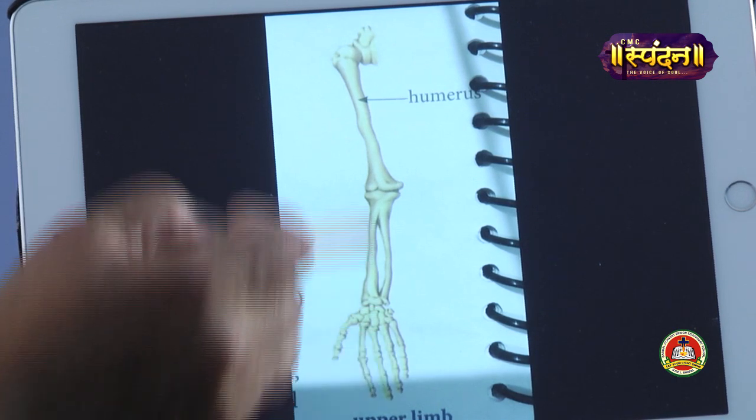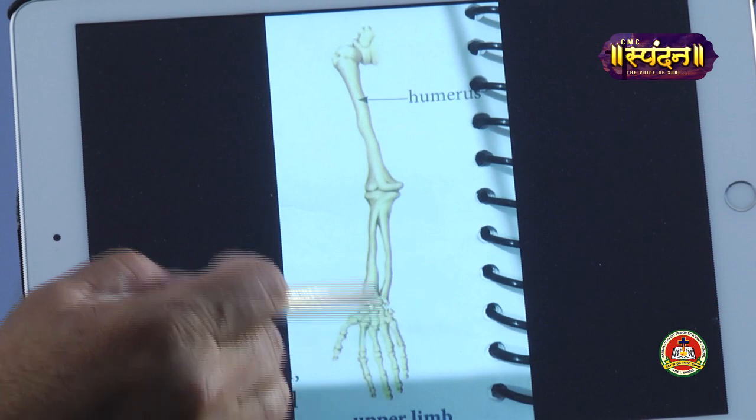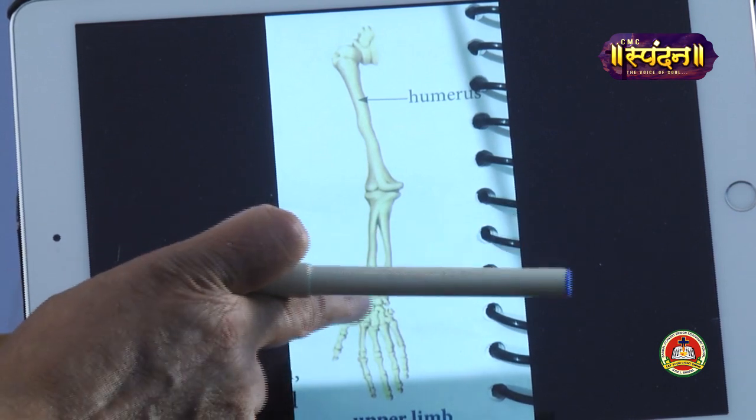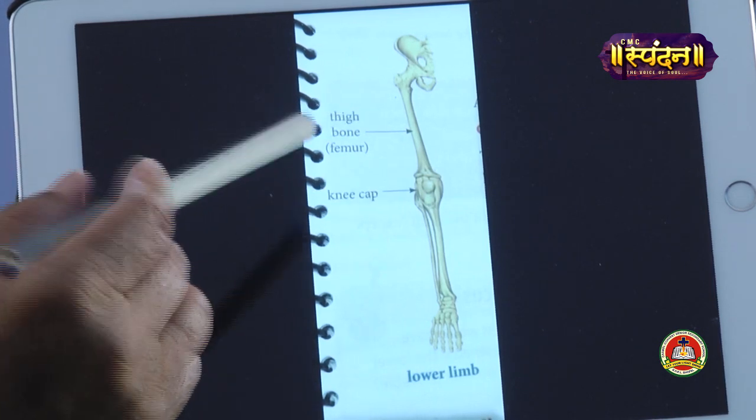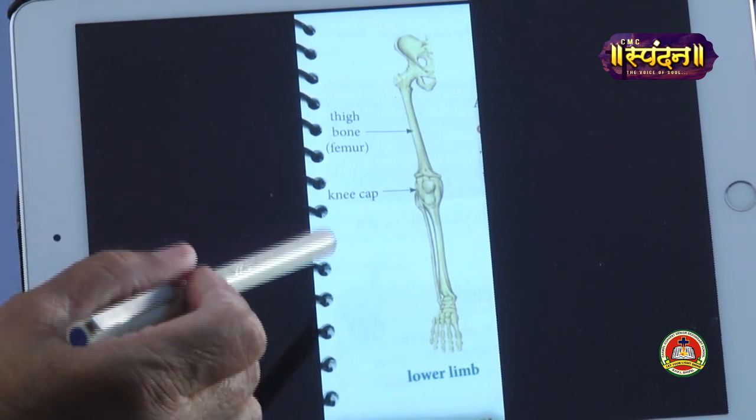And all these bones together help us to lift and hold the things. So this is the upper limb. Next we come to the lower limb. Now this is the picture of the lower limb. What does it consist of?